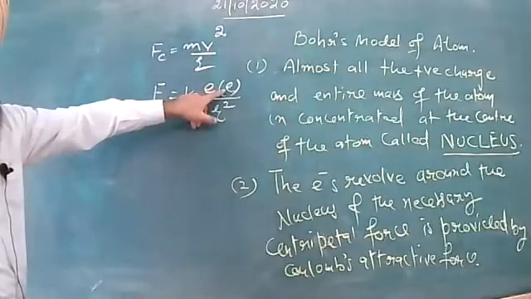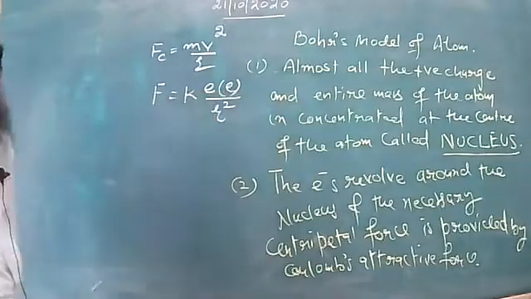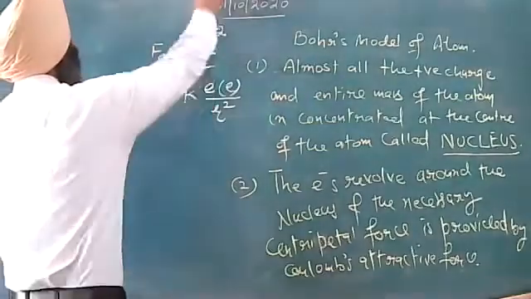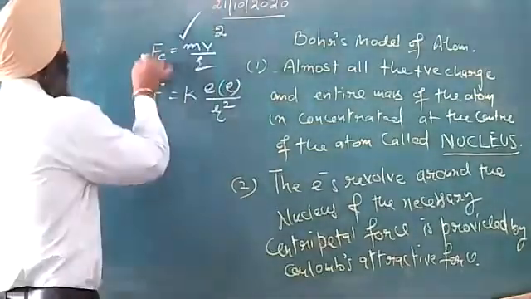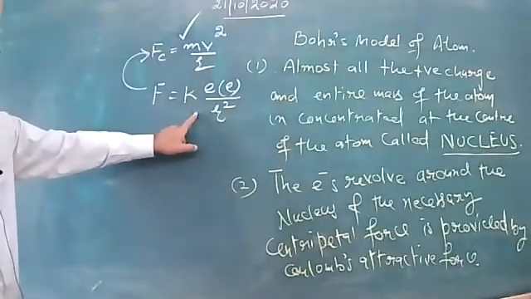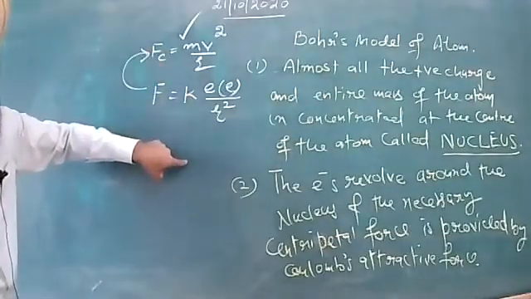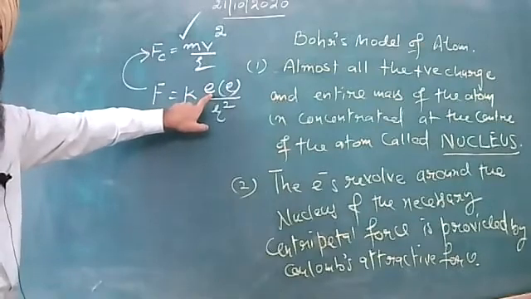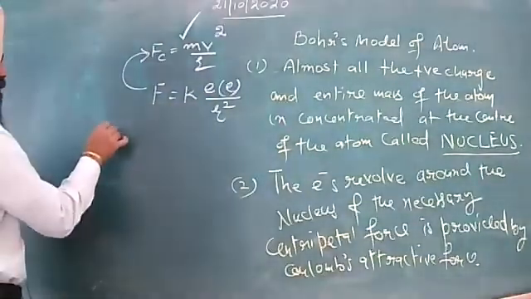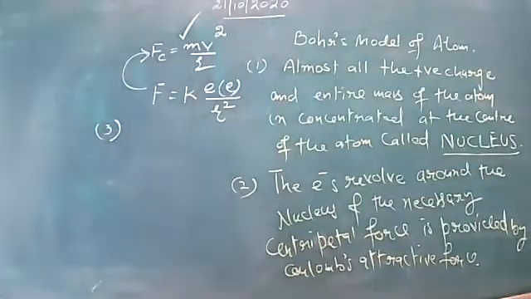I am not taking the sign for the electron; this is just the magnitude. So this centripetal force is provided by this Coulomb's force of attraction between the central nucleus and the electron. I am talking about the hydrogen atom over here. And third point, this is a very important point.